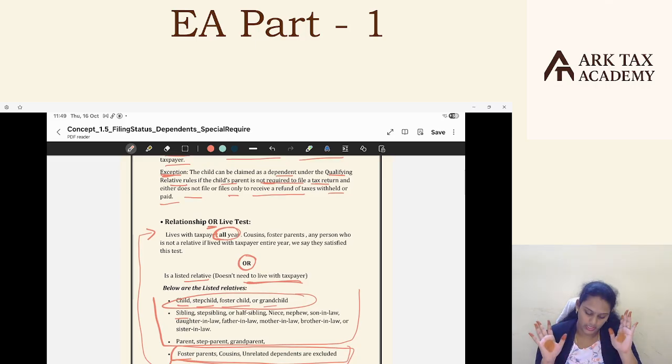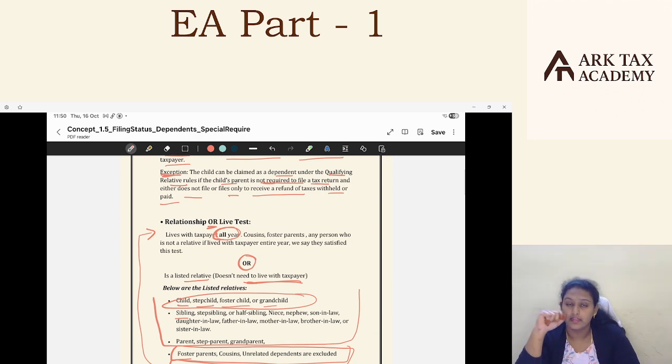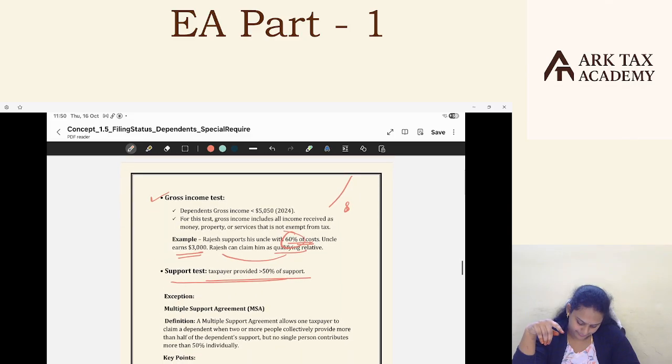Now my cousin is a qualifying relative, and by showing this qualifying relative in the return, I cannot go for head of household, but I will get some dependent credits. There is a concept called dependent credit of $500. We can get that credit. That's the reason you show your cousin's name as a dependent in your 1040 and claim the dependent credit. But they will not qualify you for head of household status. I think you're clear with that point.